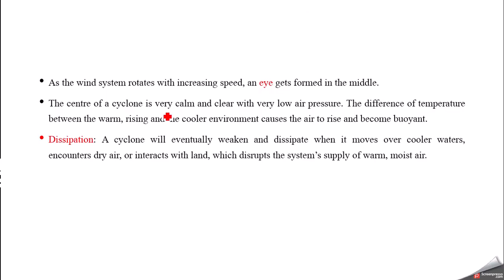As the wind system rotates with increasing speed, an eye gets formed in the middle. The center of the cyclone, that is the eye of the cyclone, is very calm and clear with very low air pressure. This difference of temperature between warm rising air and cooler air is what causes air to rise and become buoyant in nature. Eventually, the cyclone will dissipate over time.